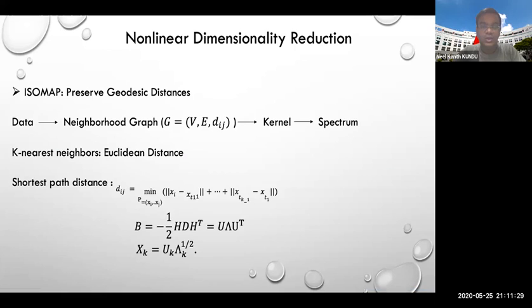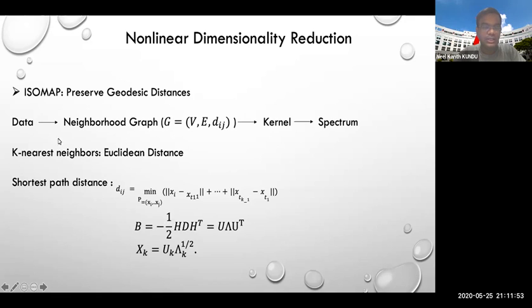Then we use a non-linear dimension reduction technique like Isomap, which tries to preserve the geodesic distance between the data points and assumes that the data lies on a high dimensional manifold. From the data, first a neighborhood graph is calculated, and from the squared distance matrix, the kernel is calculated, and the spectral decomposition of this kernel matrix gives the Isomap embedding of our data.